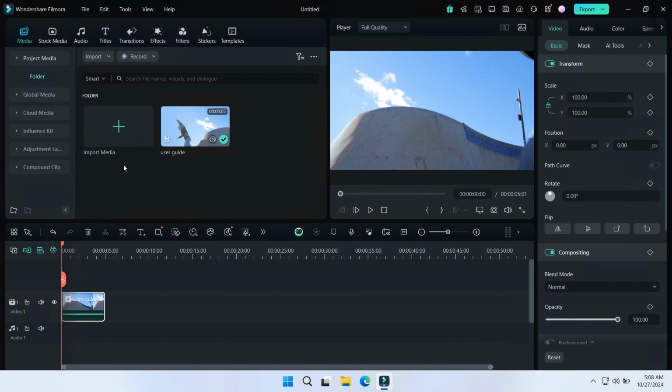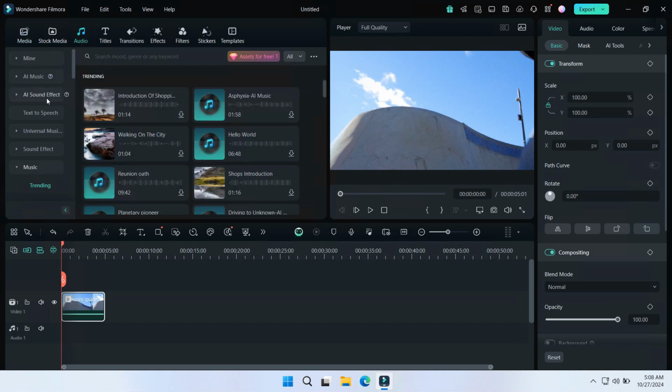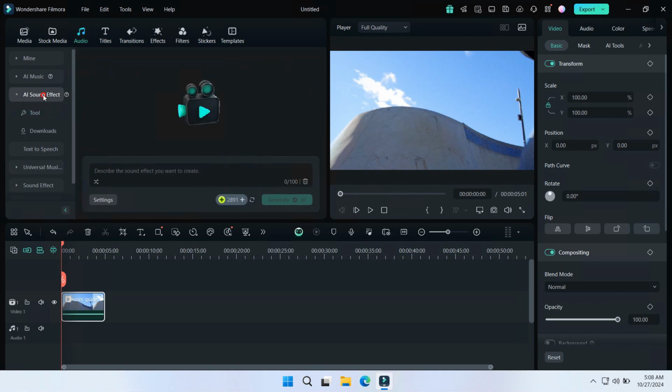How to do that? First, to create an AI sound effect, you can go to the audio menu. Okay. Then select AI sound effect. Here, you can convert text into the sound that you describe. For example, let's generate the sound of water flowing in the forest. After that, you can click generate.